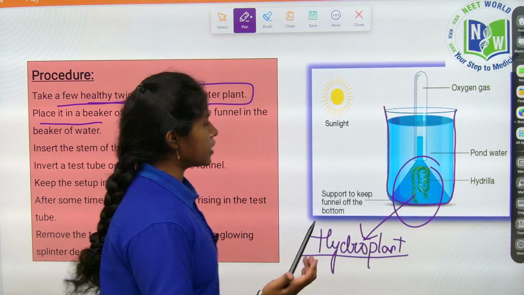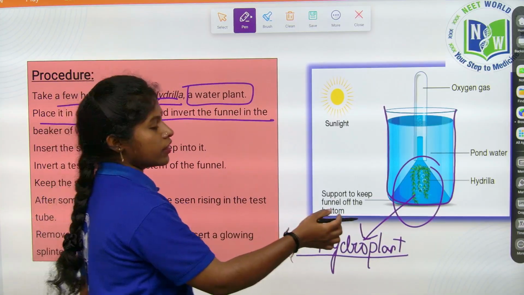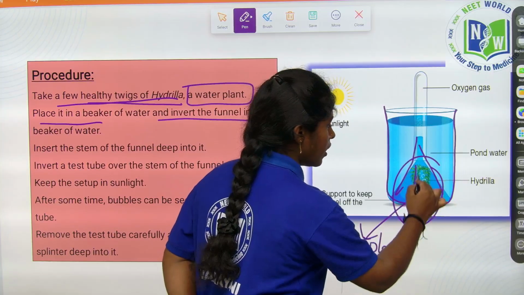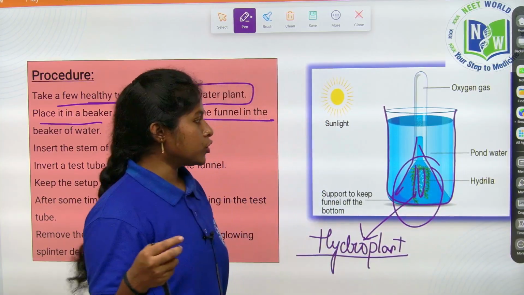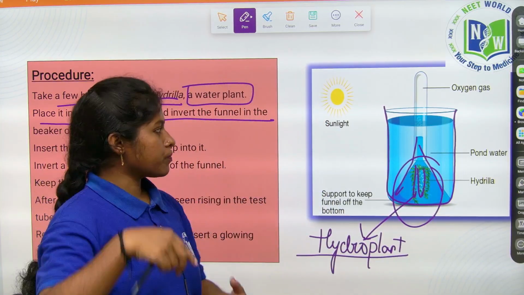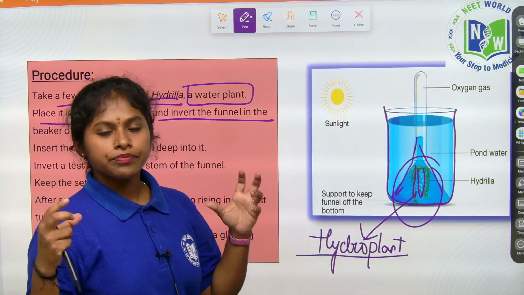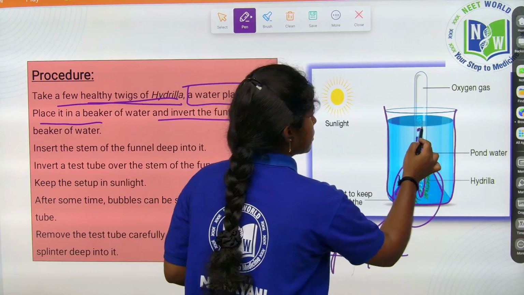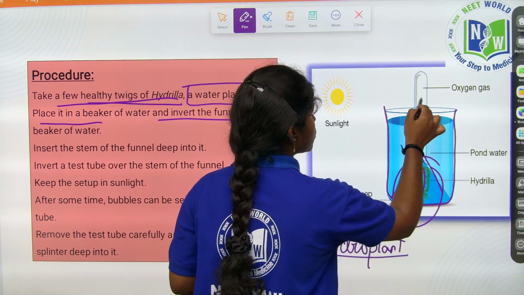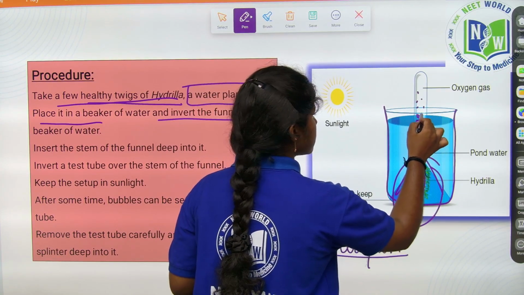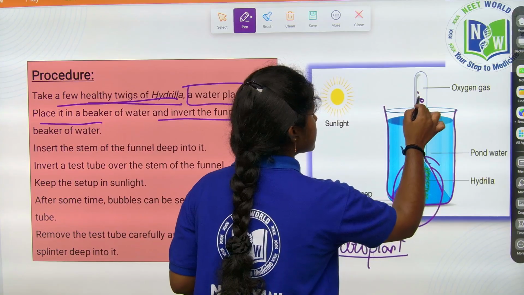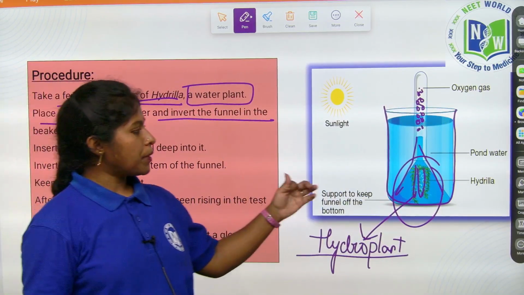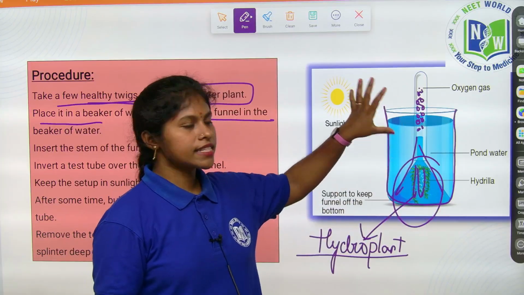Then, children, invert the funnel over the Hydrilla plant, and also invert a test tube over it. Keep it in the presence of sunlight. What will you observe? You will observe small bubbles like this, which is nothing but the oxygen being released in the presence of light. By the preparation of food, it is releasing oxygen.